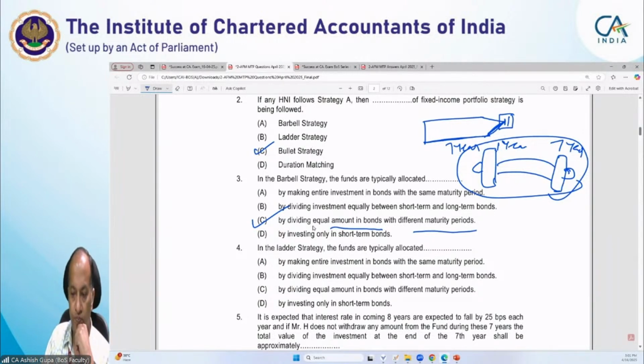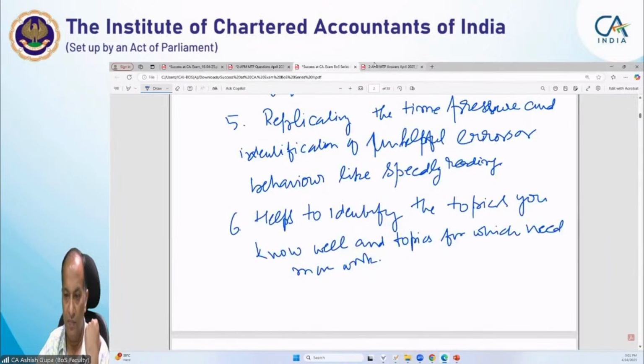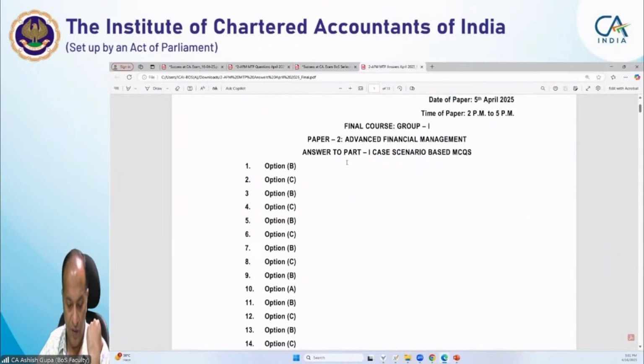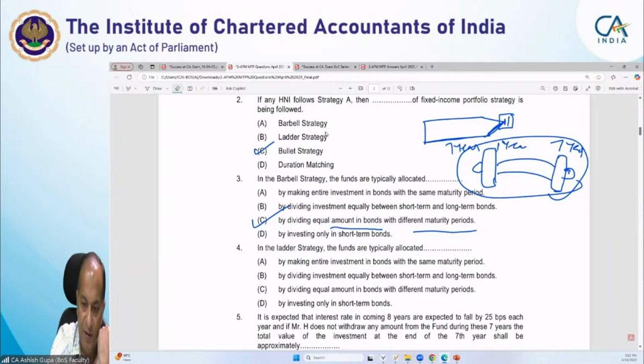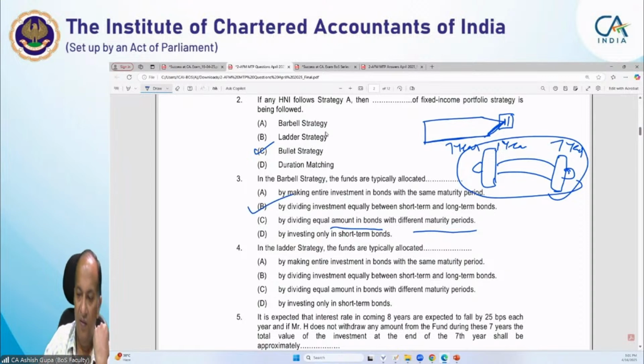Clear? Sorry, my answer, this answer is B, not C. It is answer B because we have equally invested the amount in 1 year and 15 years. Now we come to the next strategy.